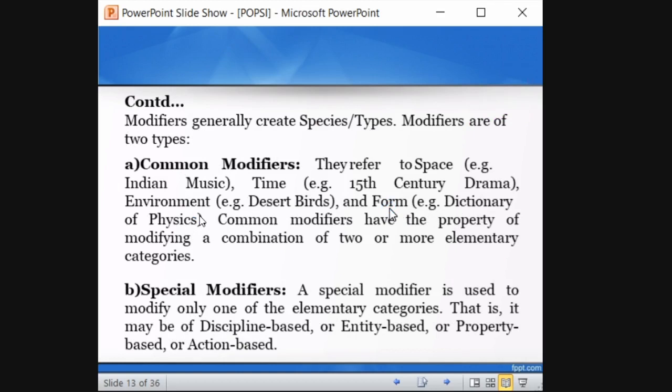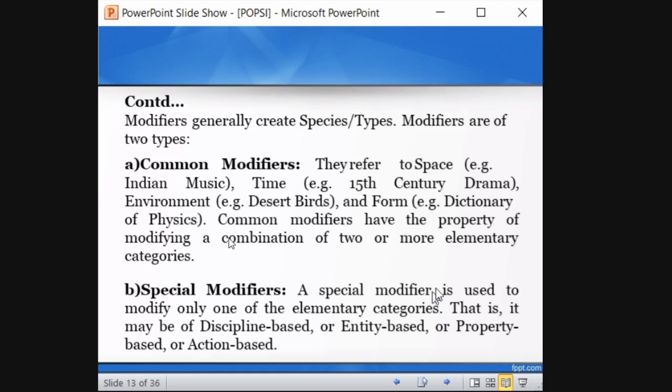See, it is modifying. Dictionary alone is a form, and form is a property. And physics alone is a discipline. So it is modifying, like dictionary of physics. These kinds of modifications come under M.